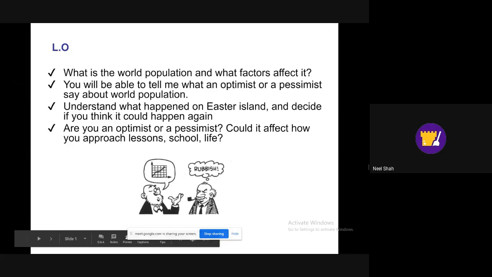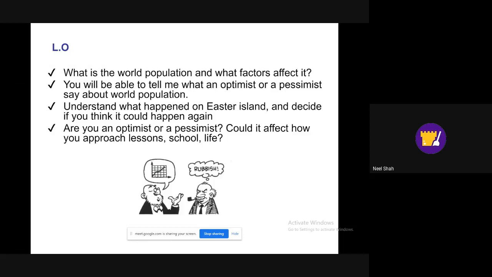Okay, so we're going to look at two different theories on population, just to cover the material you're looking at the moment. When we look at population, we're going to look at the world population, what factors actually affect the population of the world, and what would an optimist or a pessimist say? What would be an optimistic view or a pessimistic view about world population?